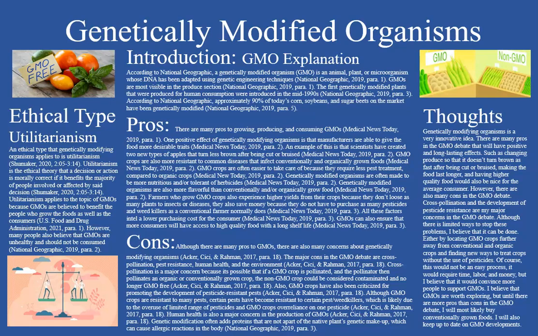Even though there are many pros in the GMO debate, there are also many cons. Some of the cons of GMOs are cross-pollination, pest resistance, human health, and the environment. Cross-pollination is a major concern because it's possible that when a GMO crop is pollinated and the pollinator then pollinates an organic or conventionally grown crop, then the non-GMO crop could be considered contaminated and no longer GMO-free.